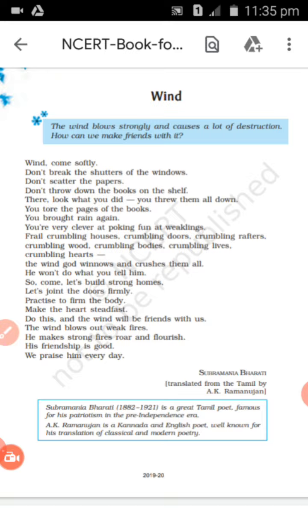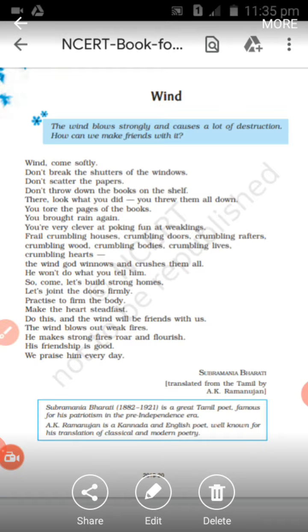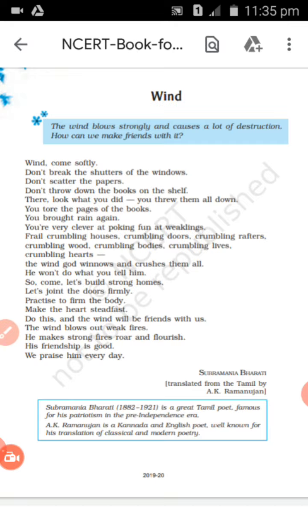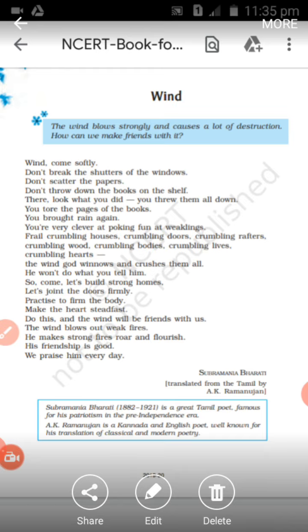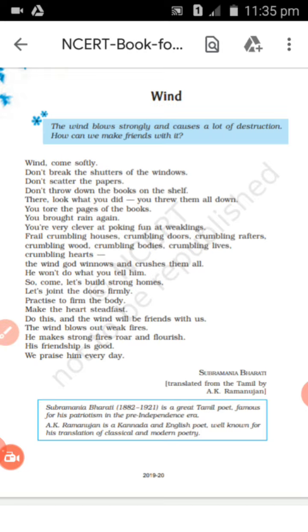Is there any other word which has been repeated here in this poem? Let us find out. Yes, in the next line, you tore the pages of the books, you brought rain again. So once again the word you has been repeated here. Why do you think that the poet uses such repetitive words in consecutive lines? To lay some kind of emphasis, isn't it? Because here the poet is vehemently trying to say, don't break the shutters of the windows, don't scatter the papers. So he's laying emphasis on the fact that the wind should not do all these things, right?